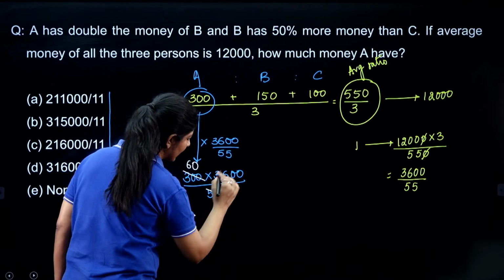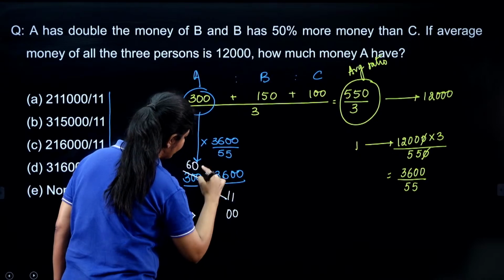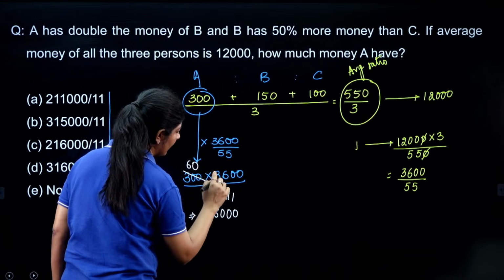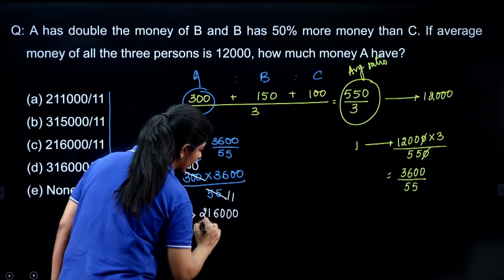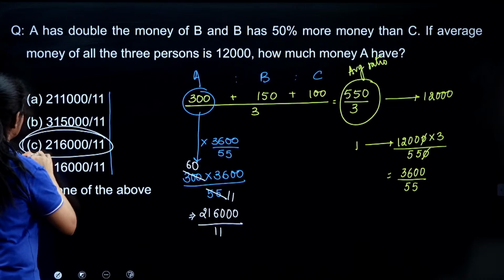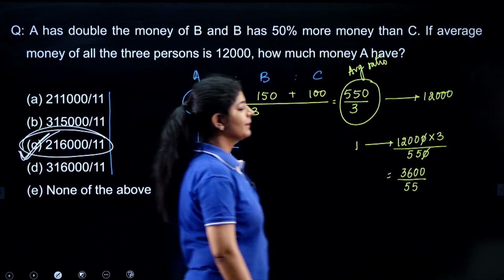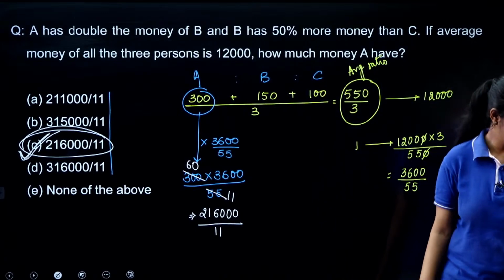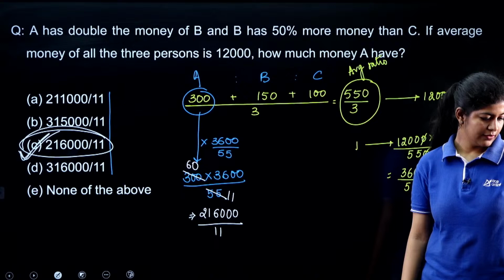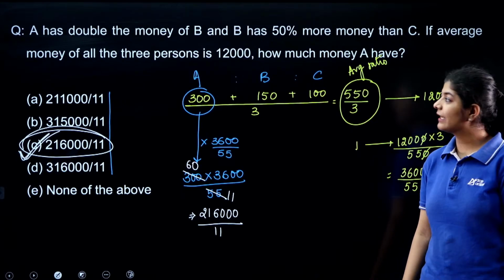And when we do the multiplication, 0, 0 and 0, 6, 6, 36, and the 3 is carry forward, 18, 18 and 3, that is 21. And this is my answer. That means option number C is the correct one, right? This is a very easy one. Very good, Radhe. Next one.